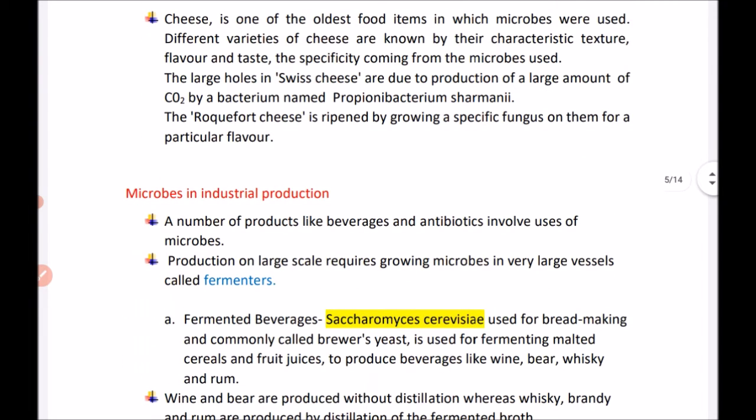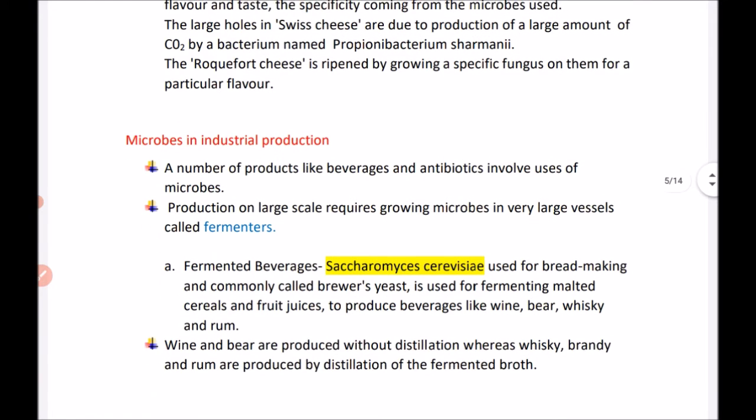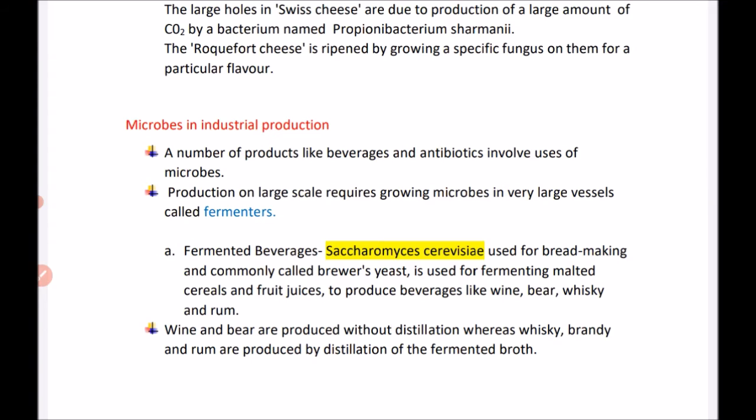Now microorganisms are also used in industrial production. A number of products like beverages and antibiotics involve the use of microbes. Production on a large scale requires microbes in very large vessels which are known as fermenters. So fermenters are used to grow microbes when they are required in large quantity.